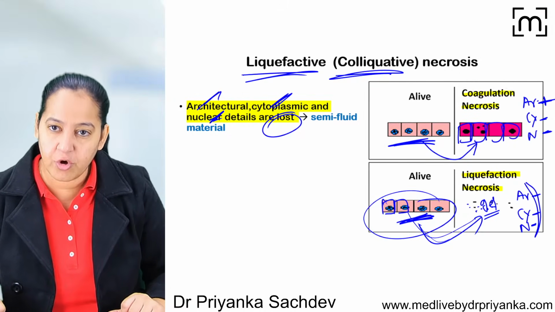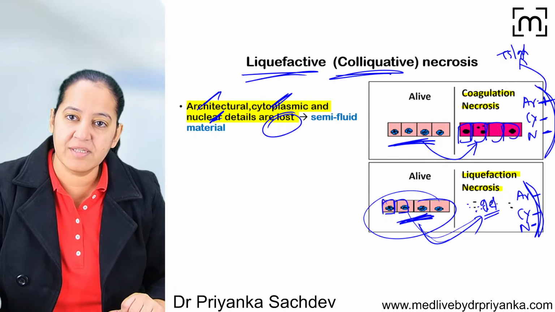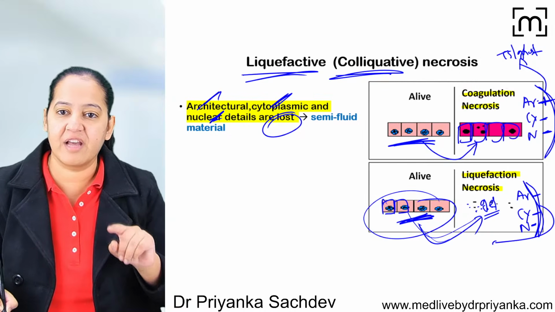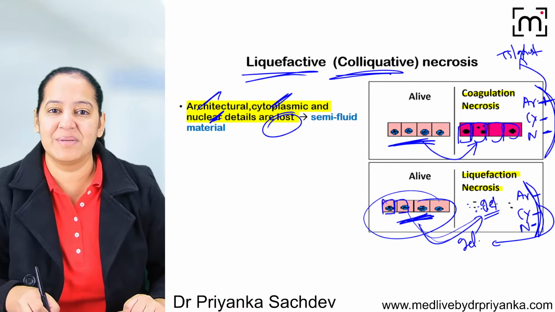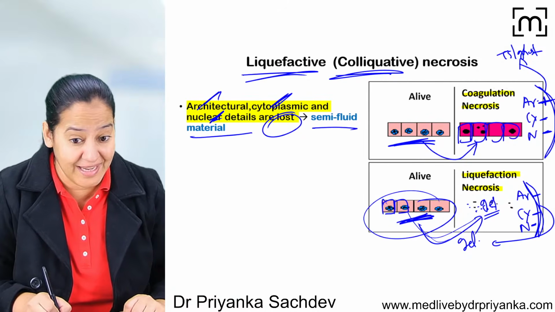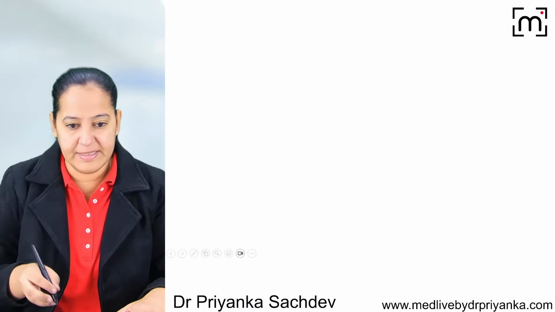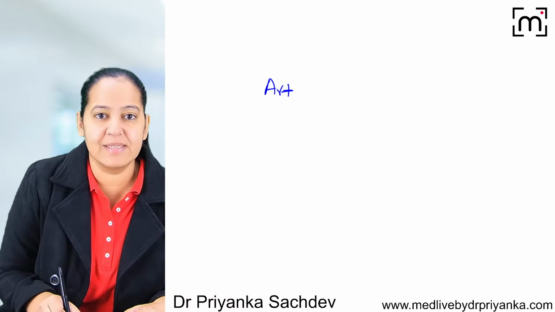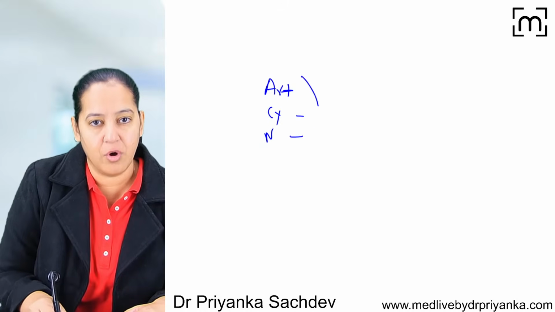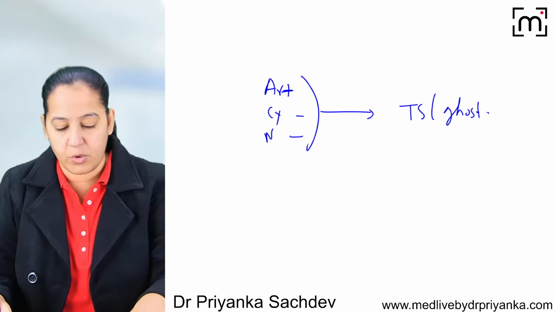So in coagulative necrosis, the group of cells is known as tombstone or ghost because it has the outline. Here the group of cells gets converted into a gel, a semi-solid, semi-liquid material. That's why it is known as liquefactive. So what is the difference between coagulative and liquefactive? In coagulative necrosis, architectural details persist, but cytoplasmic and nuclear details are lost, so the group of cells gets converted into tombstone or ghost.